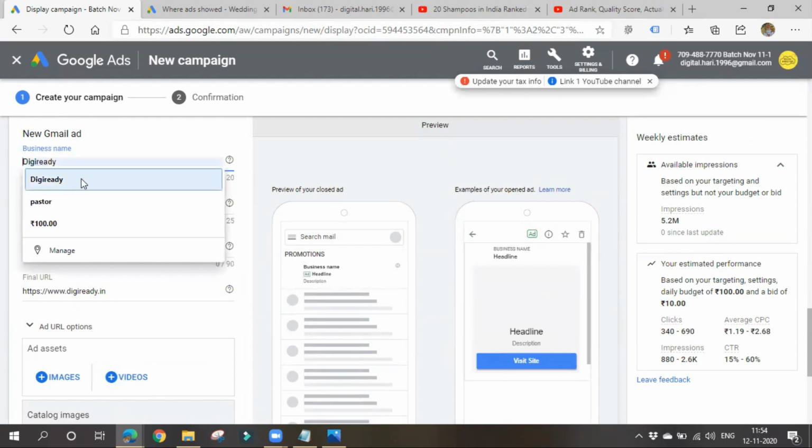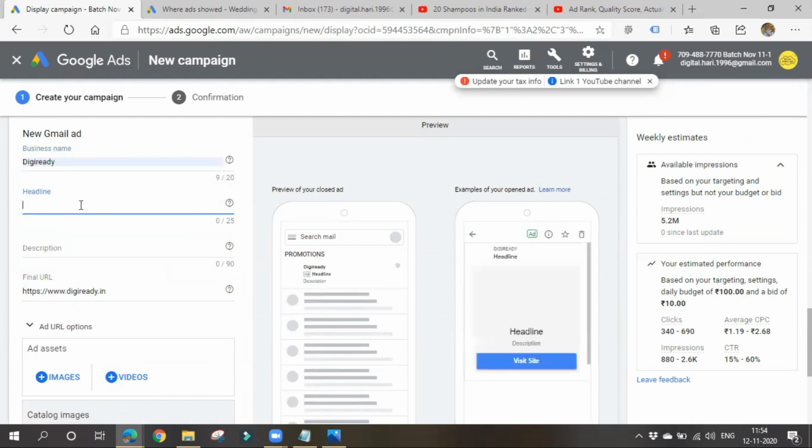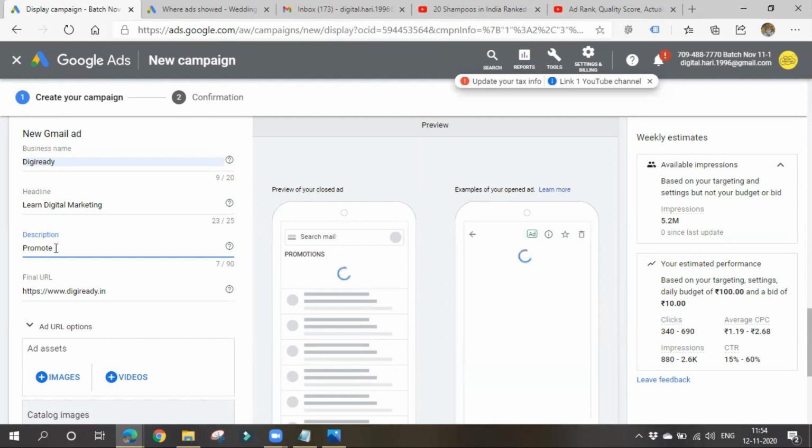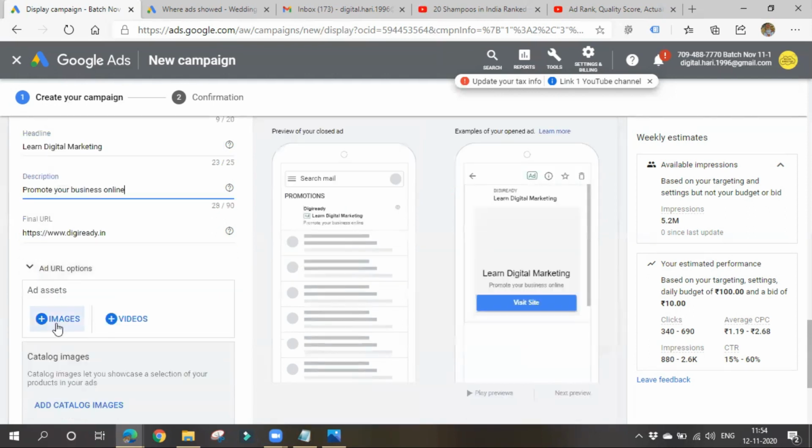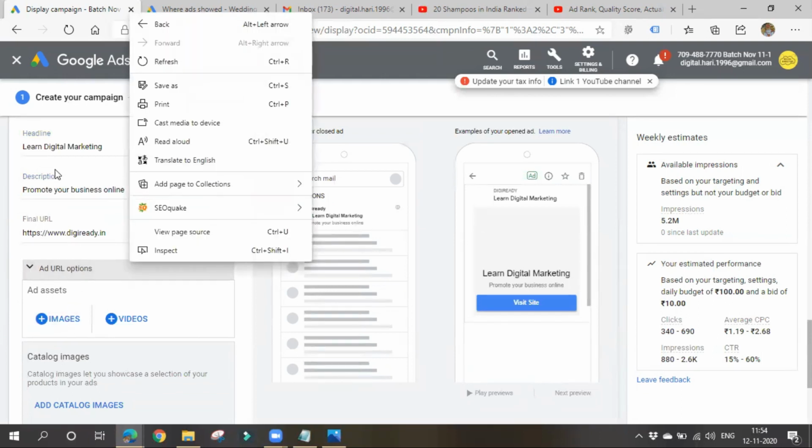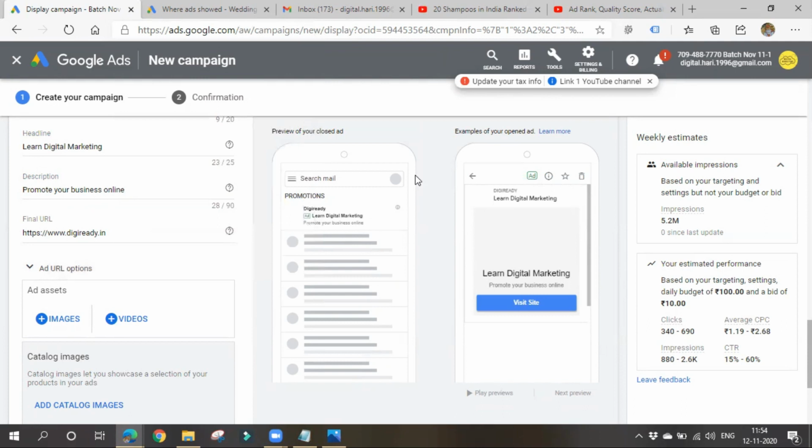So business name, headline. So give a proper headline and description. Next thing is description. You can add some images and videos also along with the text. If you want to add some images and videos, you can do that.